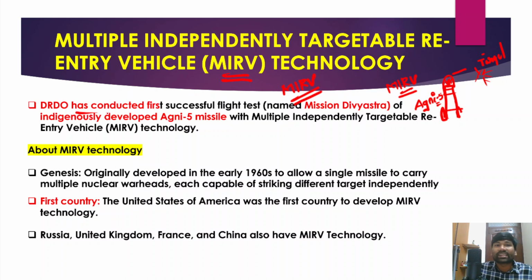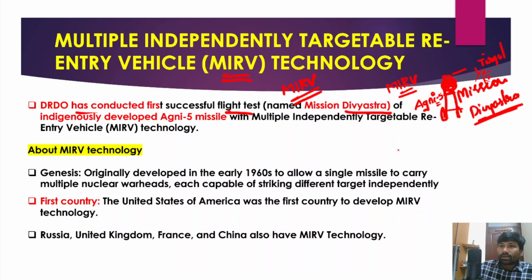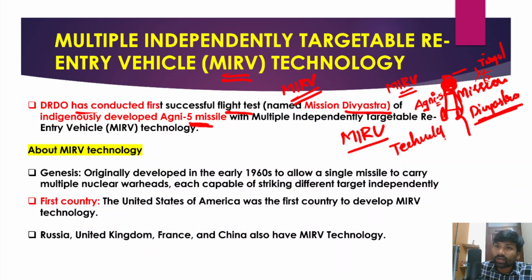So DRDO has conducted its first successful flight test named Mission Divyastra, right? So this is known as Mission Divyastra. Mission Divyastra is an indigenously developed Agni 5 missile with multiple independently targetable vehicles. So this is also known as MIRV technology. So I'll explain this MIRV technology.